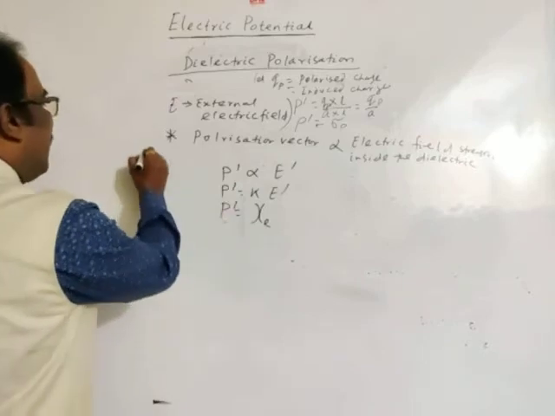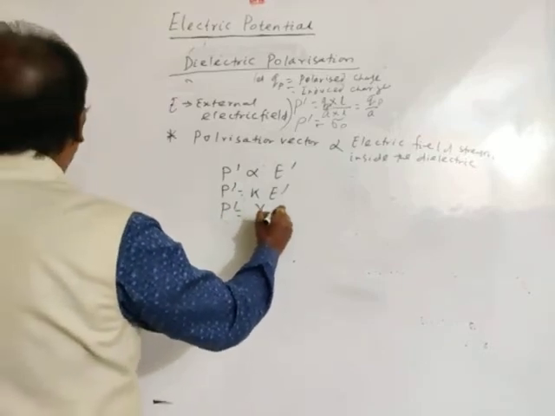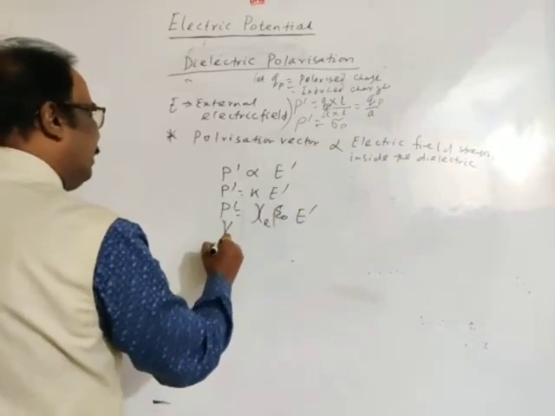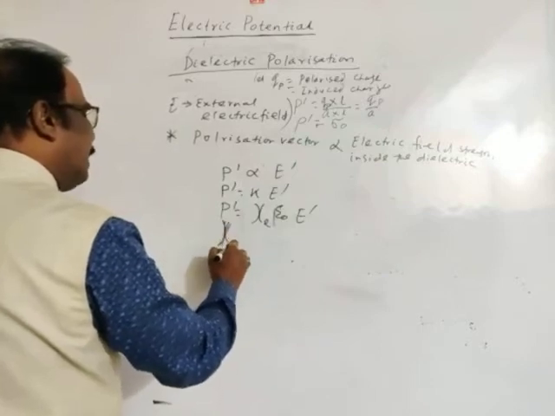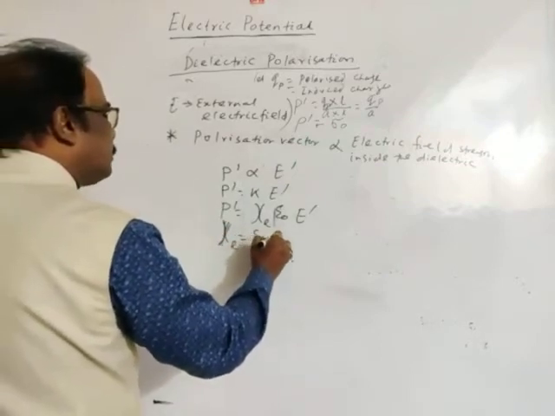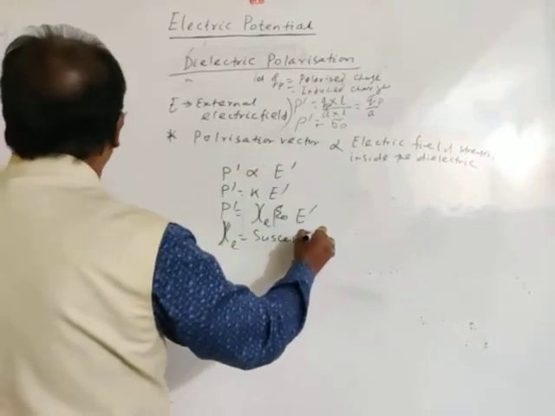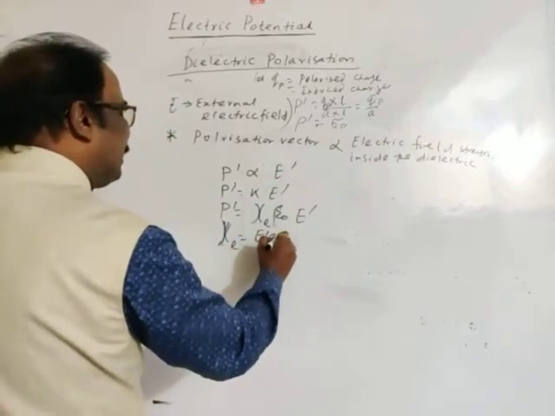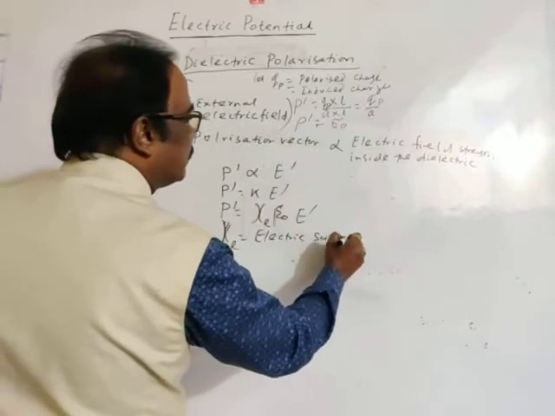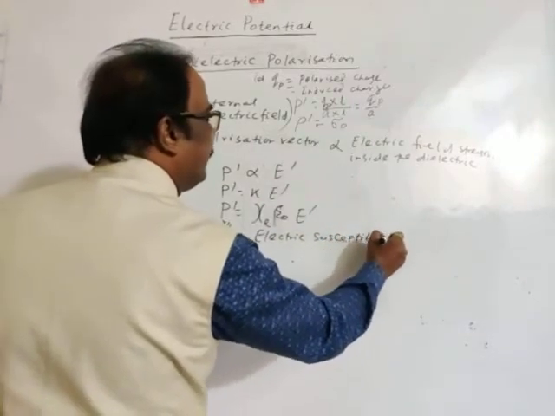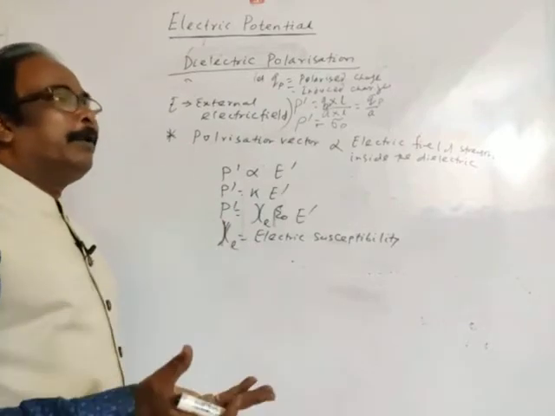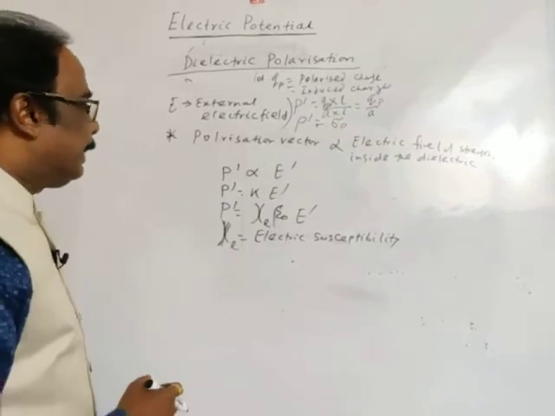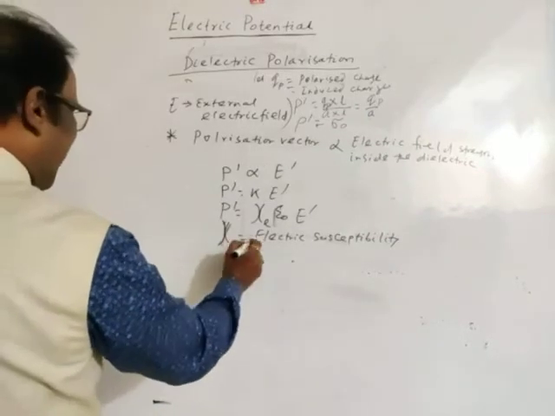So I will write here P dash equals Xi E into epsilon naught into electric field, where Xi E is called the electric susceptibility, because again we will face this term susceptibility in magnetism, magnetic susceptibility. This is the electric susceptibility. Okay, I am writing about this.